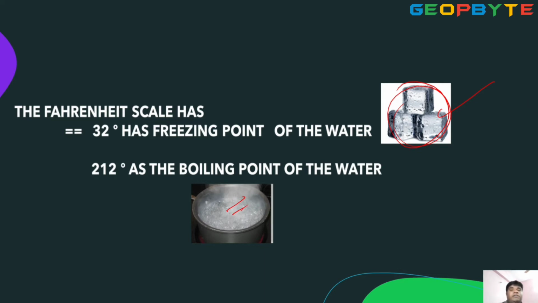First point, observe. In degree Celsius, 0 degree Celsius is the water freezing point. 100 degrees Celsius is the boiling point. In the Fahrenheit scale, 32 degrees is the freezing point of water, 212 degrees is the boiling point of water.